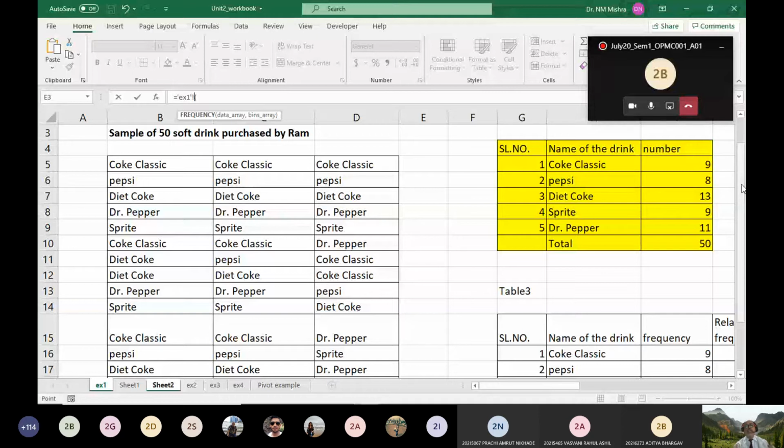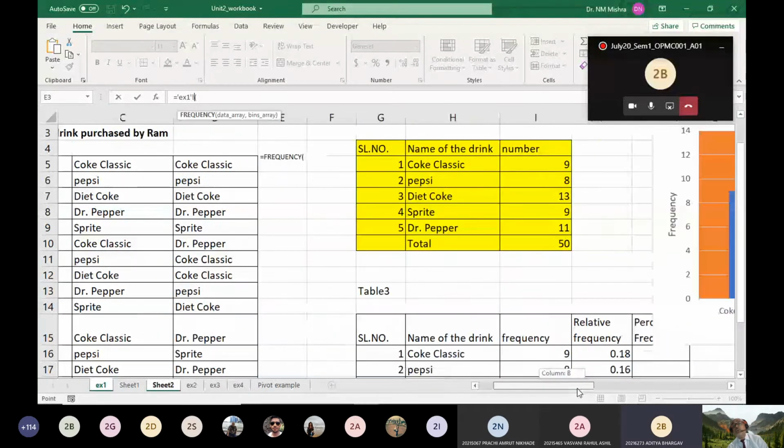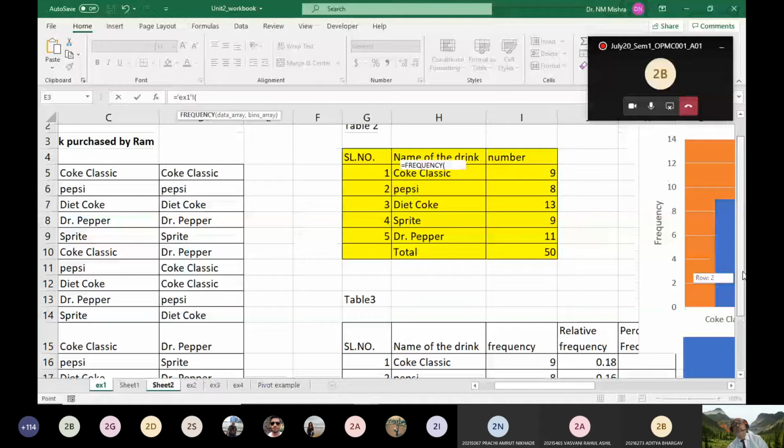Two categories are not there. Suppose there was another category, like which dish you prefer, then there would be two categories. In that case, you have to use the contingency table. So here in this case, shall we use a contingency table or a summary table? We have to use the summary table. Very good.